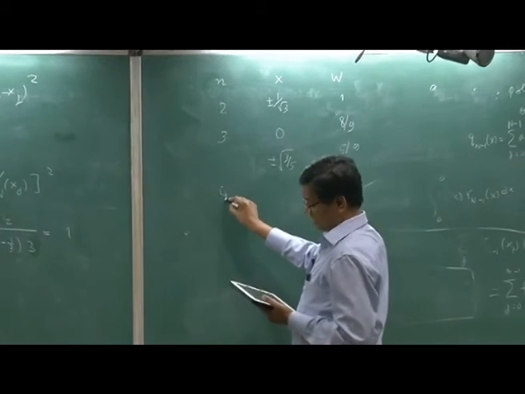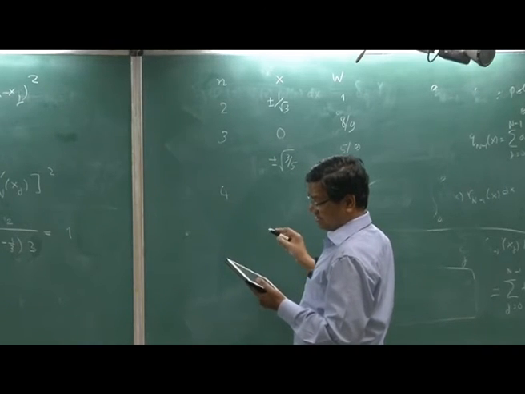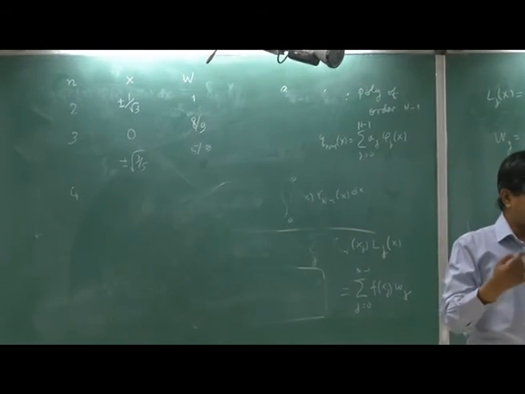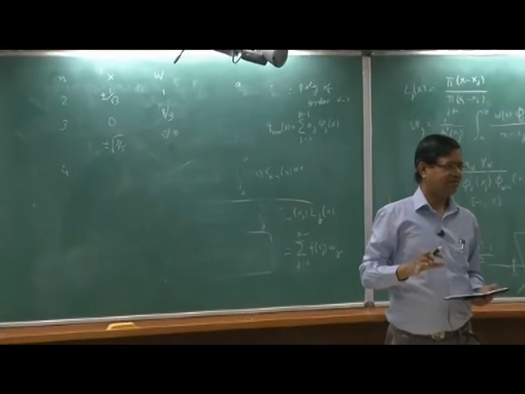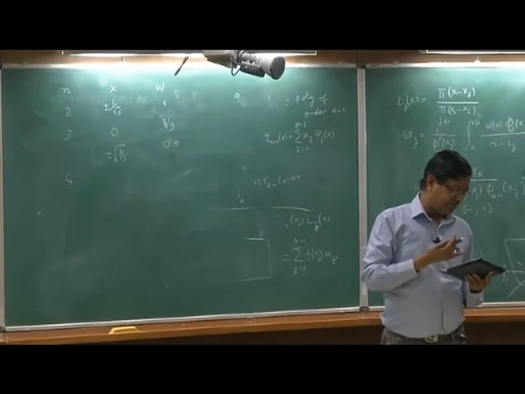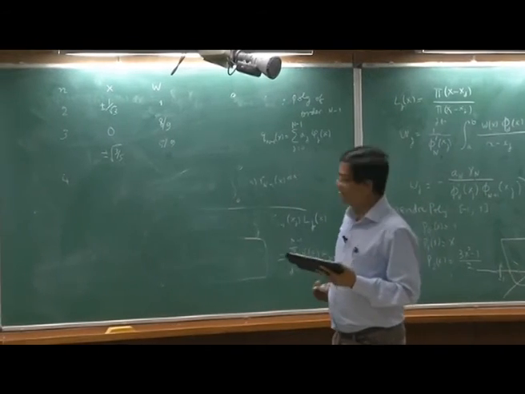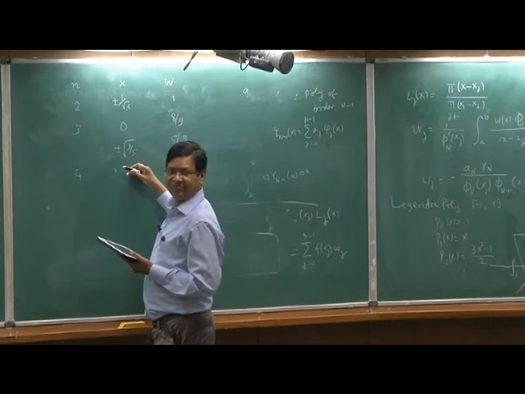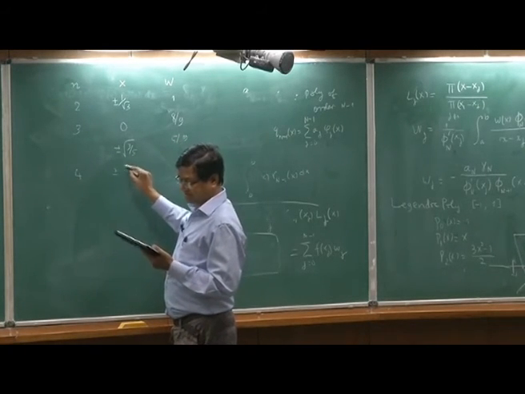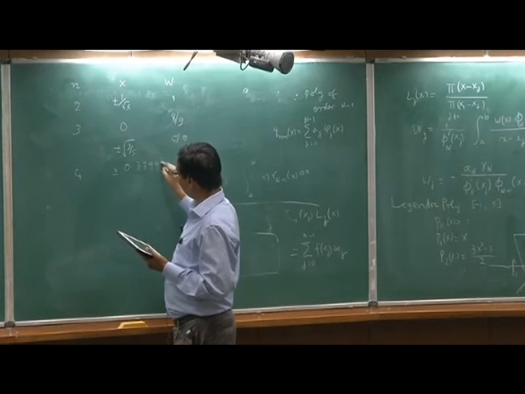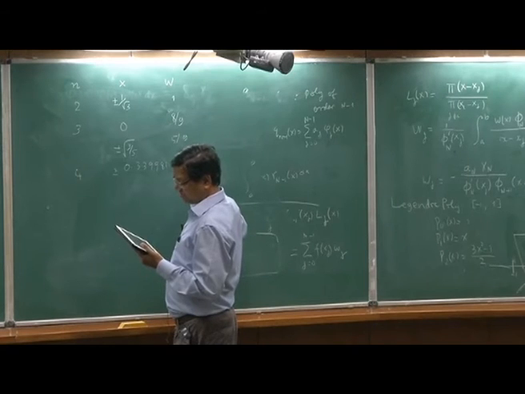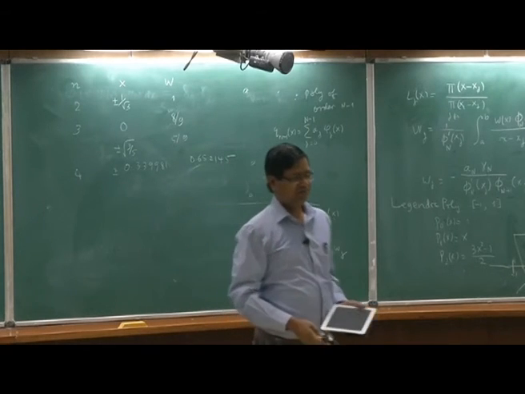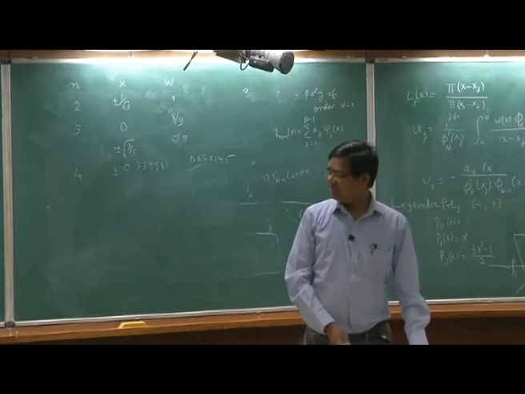Then for n equal to 4, I have written it in terms of numbers. You can get long 16 digit numbers, and in fact you can just keep them in your file. I have written only 6 digits. There are 4 roots, they are plus minus, so I will just write one of them, 0.339981, and the weight is 0.652145. So you can read off from the table, okay.